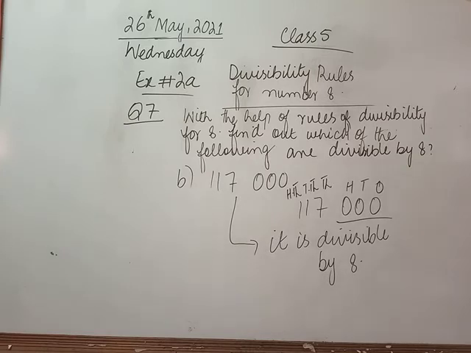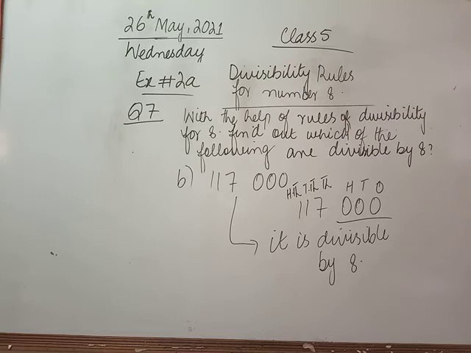Now I am going to repeat. You have to listen very carefully. The rule for divisibility by 8 that we studied: a number is divisible by 8 if the number formed by the last 3 digits is a multiple of 8. If the last 3 numbers are a multiple of 8, we can simply write it is divisible by 8. And the other situation is, if there are zeros at the hundreds, tens and ones places, we can also write it is divisible by 8.